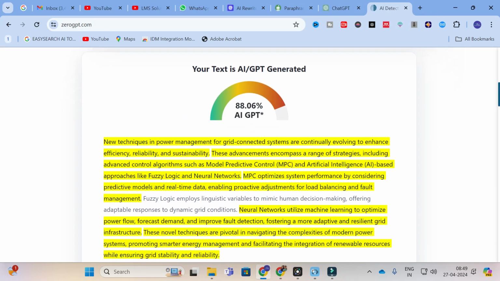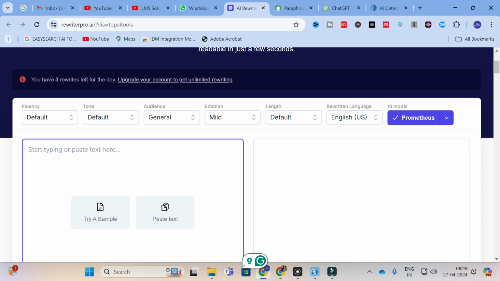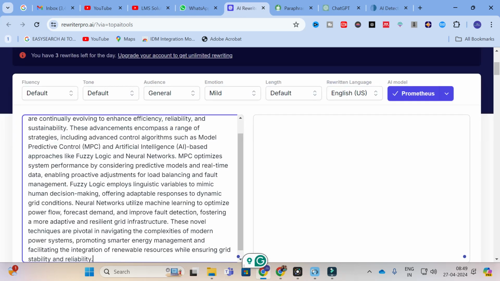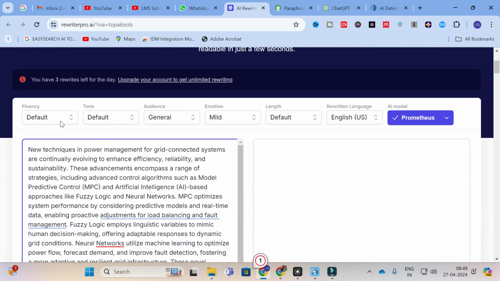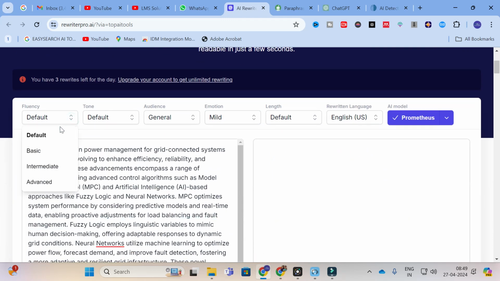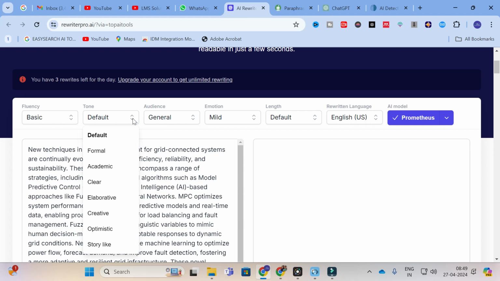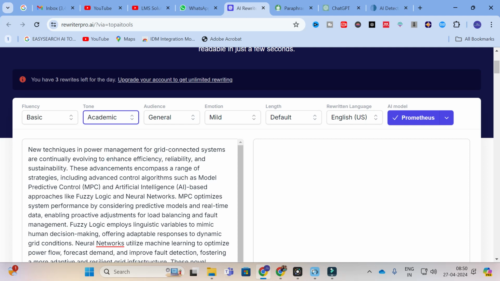After that, what you can do is go to Rewriter Pro. You can copy and paste the content generated from ChatGPT here. After that, you can select all these particulars. Here you can see the default: basic, intermediate, advanced. I am going to select basic. For tone, here you can see how you can select the tone. I am going to select academic, as we mainly use this for our research content preparation.